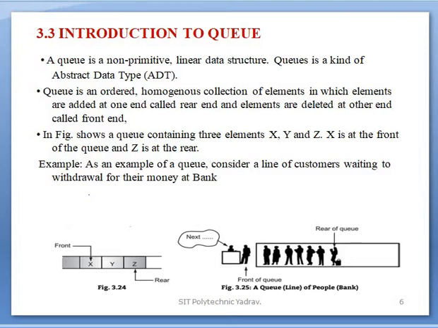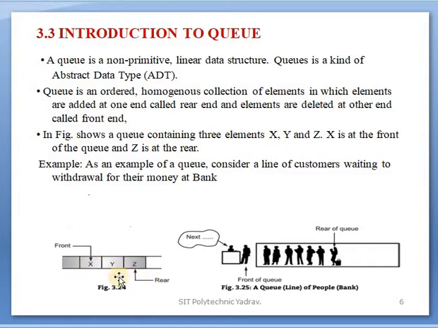And the position or end from which data is deleted in a queue is said to be the front. In the figure, the queue contains 3 elements: x, y and z. X is the front of the queue and z is at the rear.